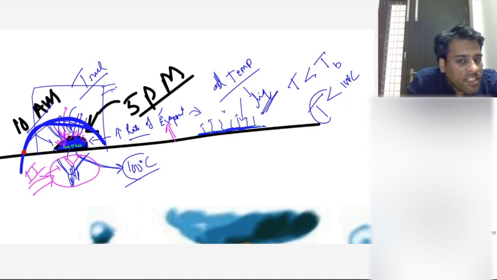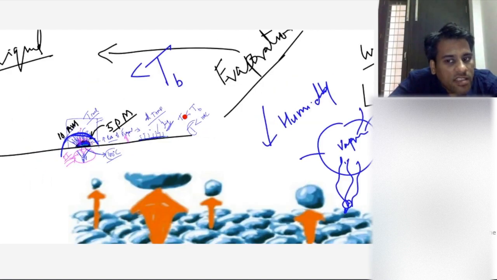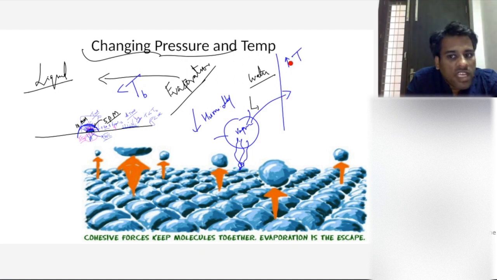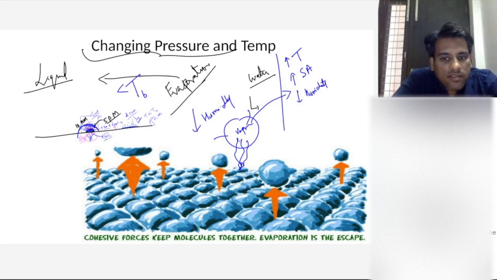So if you blow air, let's say you blow this air and dry air comes here. Now dry air has the capacity to take more water, so this rate will increase. It will quickly absorb all these molecules of water. Is this making sense? So what are the ways to increase the rate of evaporation? First, increase temperature, because this can be in options. This question can be asked with options: increasing temperature, increasing surface area, decreasing humidity. You're decreasing the amount of humidity. What else?